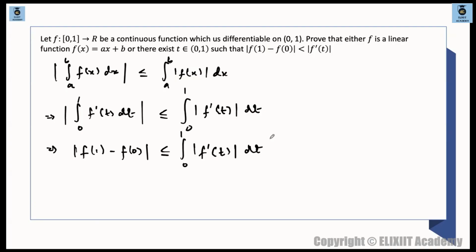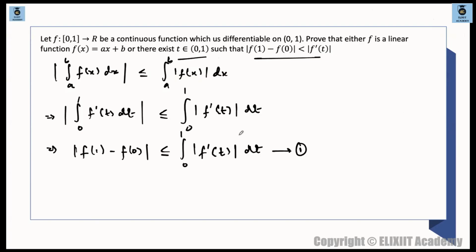ये चीज होगा, ठीक है. So one relation we are obtaining from here itself. You have to prove that fx is either linear or there exists some t which belongs to 0 to 1 such that this is holding, ठीक है.